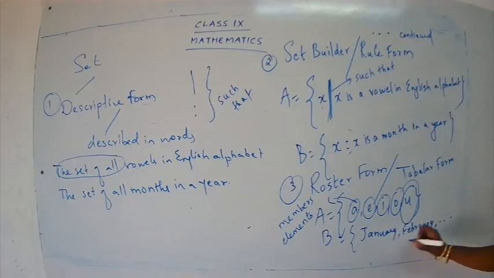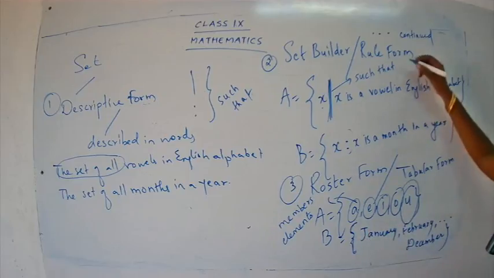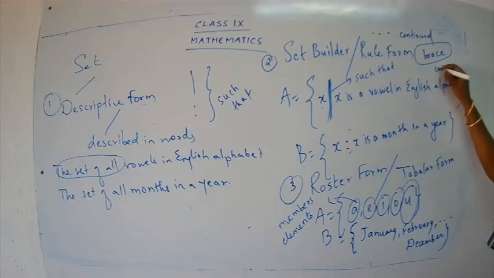Getting it? So January, February till December. Complete your bracket. So what is this bracket called? Brace bracket, B-R-A-C-E, brace, or curly bracket, C-U-R-L-Y, curly bracket. Clear, children?